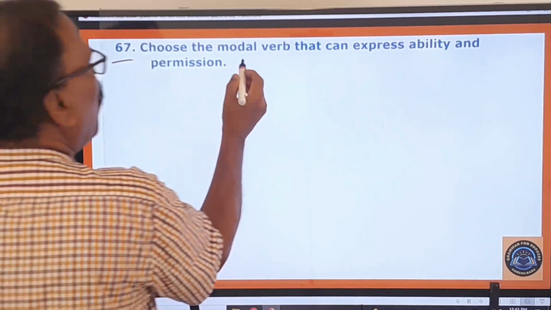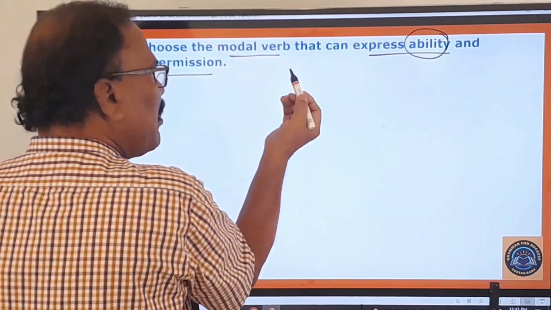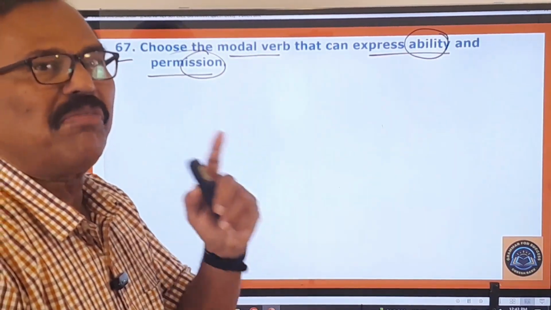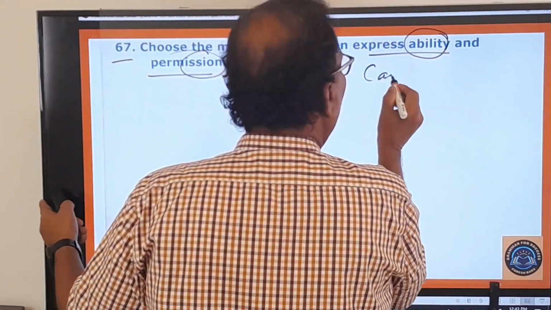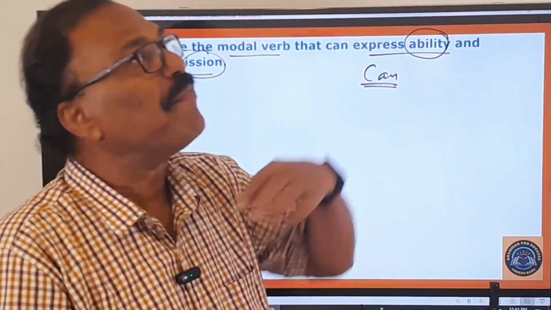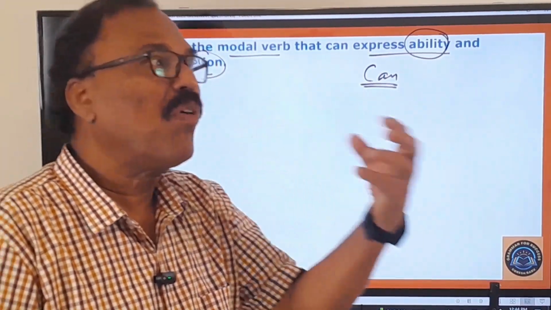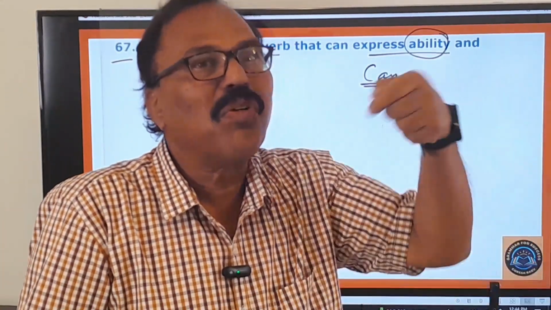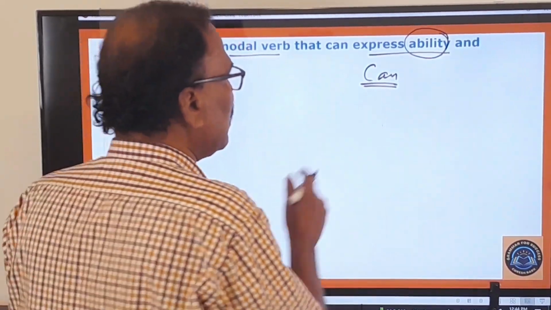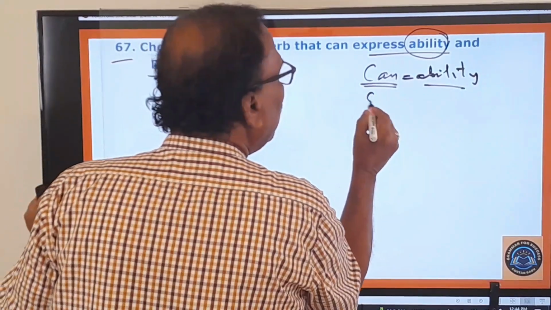67th question. Choose the modal verb that can express ability and permission. So what modal verb can express ability and permission? Only one modal verb is there, that is nothing but can. Can indicates ability. How? I can jump from this 10 feet wall. That is my ability. I can walk 5 kilometers in 20 minutes is my ability. I can. So can indicates ability. It can also indicate permission.